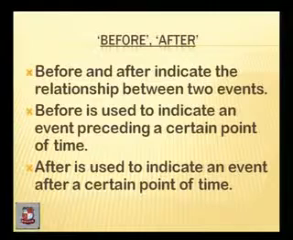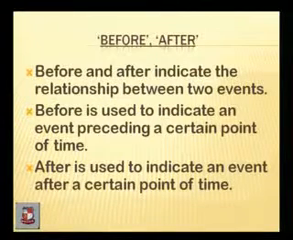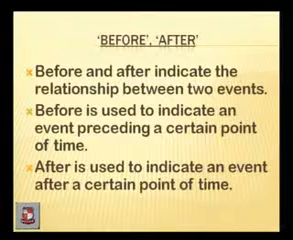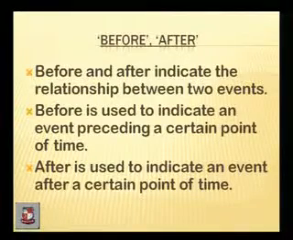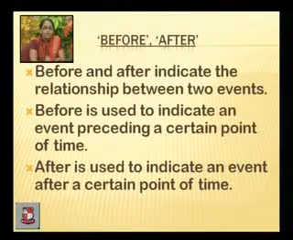Next thing is before and after. Before and after indicate the relationship between two events. Relationship between two events means a certain point of time, and something happening or preceding the event is called before, and something happening after the event is called after. So before is used to indicate an event preceding a certain point of time, while after is used to indicate an event after a certain point of time. So that is the meaning or usage of before and after.